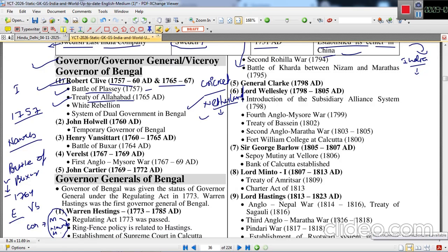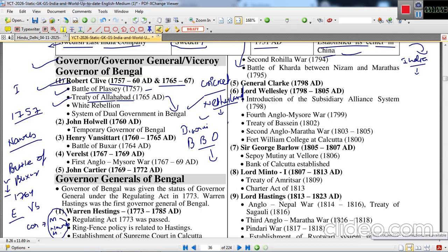because the next thing to happen was the Treaty of Allahabad, under which the Diwani right of Bengal, Bihar and Odisha was transferred to the English East India Company.